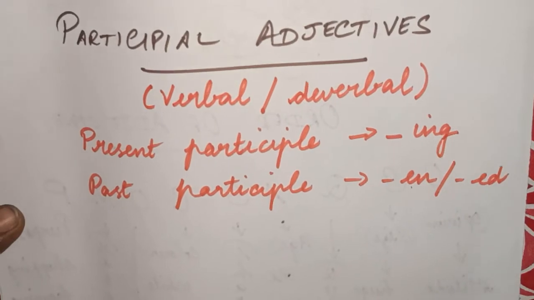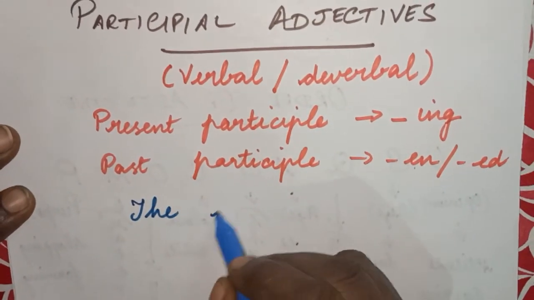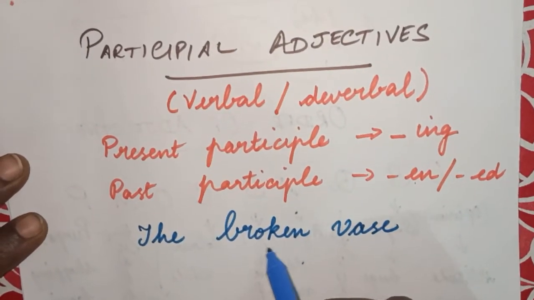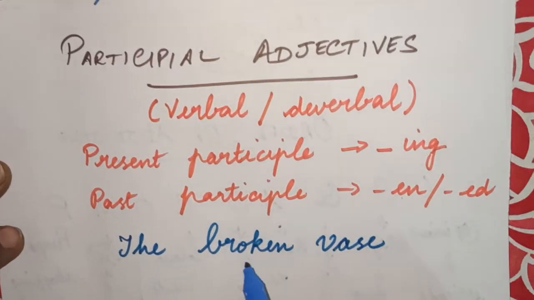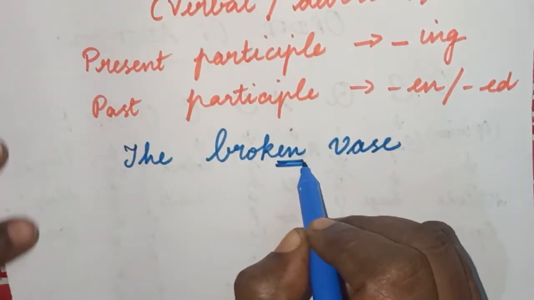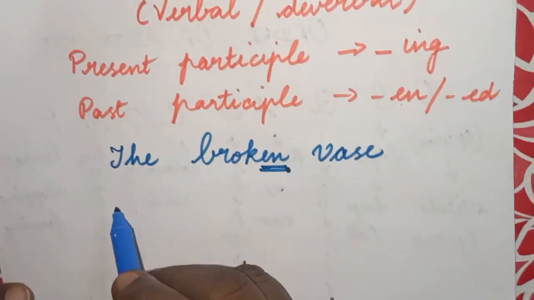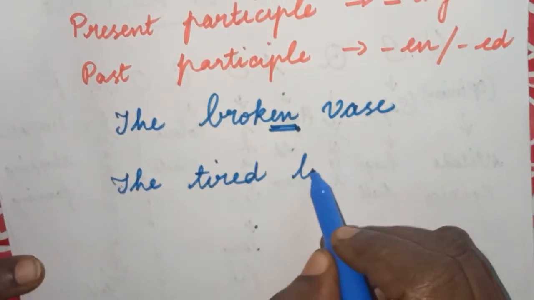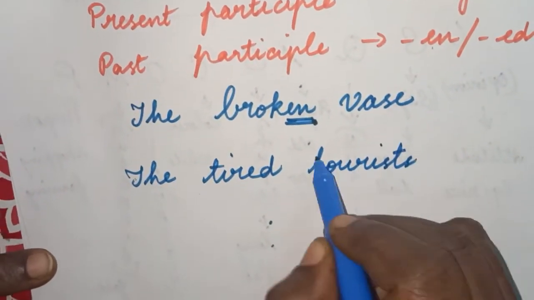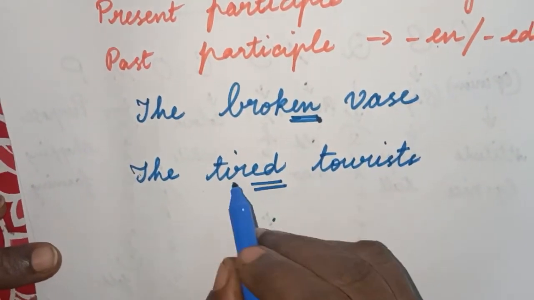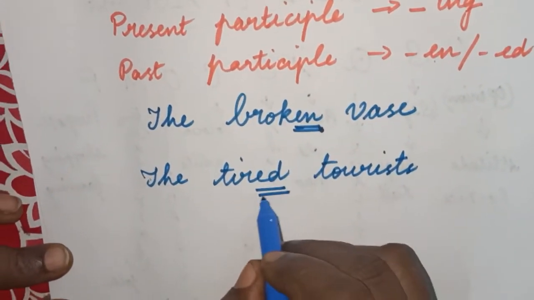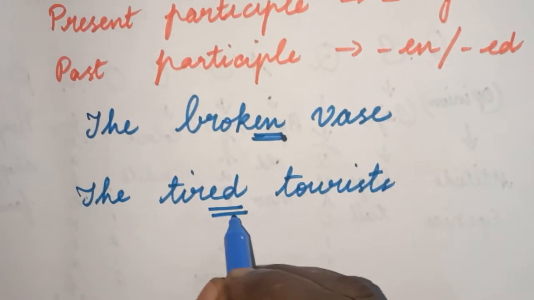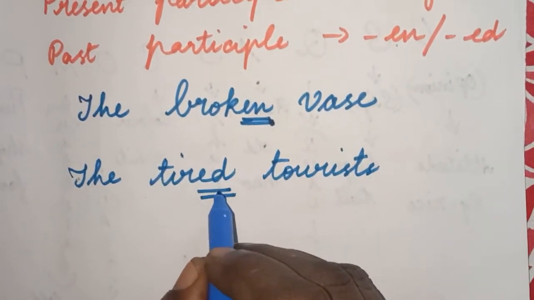For example, we can have the broken vase. So in the broken vase, the word broken describes the vase, so it is an adjective and it takes the en form. So this is a participial adjective. Okay, the tired tourist. You can see here how the tourists are now. They are tired. So this tired is describing the noun tourist. So this tired is an adjective. Here it ends with ed and it is a participial adjective.